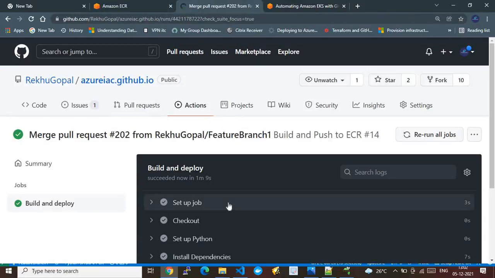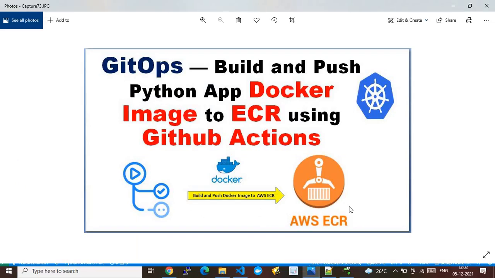All right, so this is where I have successfully shown you the complete operations which we targeted here. Let me recap the things which I explained. We have a GitHub repository. In that repository, we created the GitHub action workflows. We also created our app definitions and our application source code folder structure.